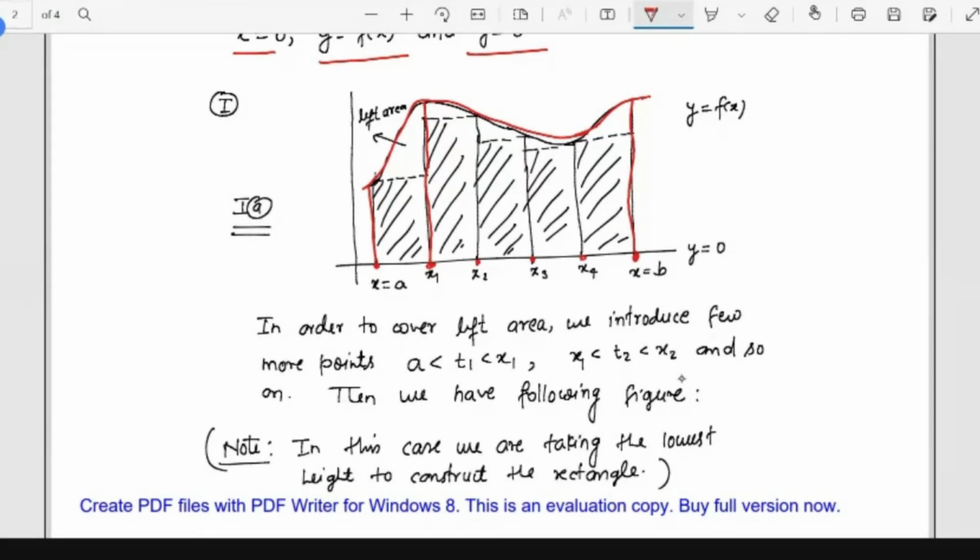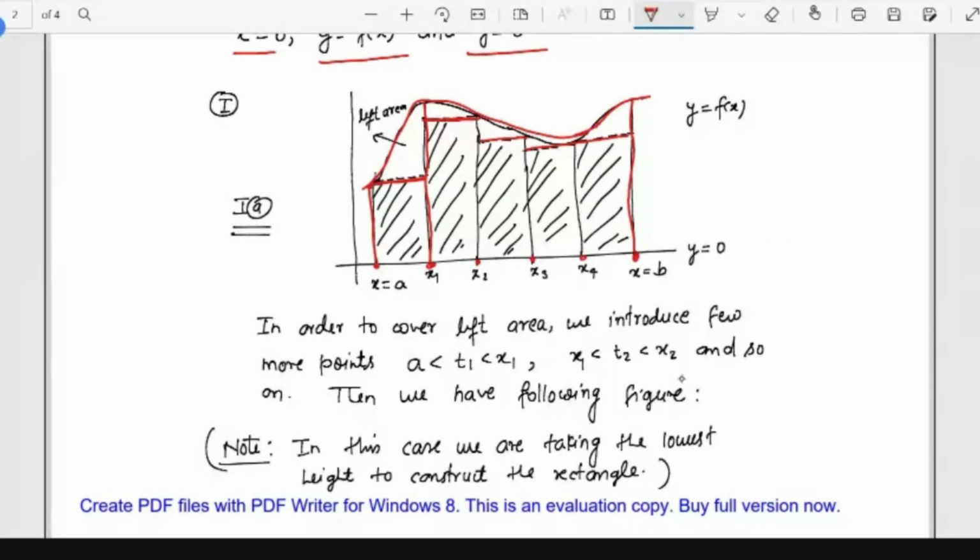In this picture, x equal to a is the lower height, so by picking this height, we construct our rectangle. Now corresponding to x2, the height is lower, so we'll pick this height. Again, x3 is the lower height, so we'll pick this height. And here x4 is the lower height, so we'll pick this height. So whenever we pick the lower height, we calculate all these areas and sum them up.